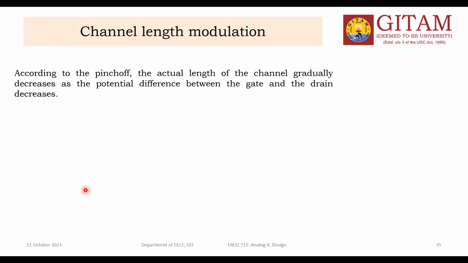Because the drain potential increases, the depletion layer existing between the drain and the substrate increases towards the source, so that the channel length existing between the source and drain earlier is reducing towards the source.